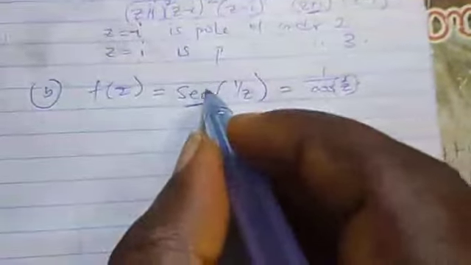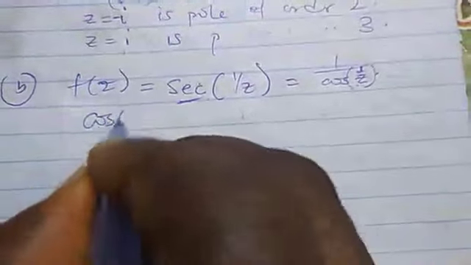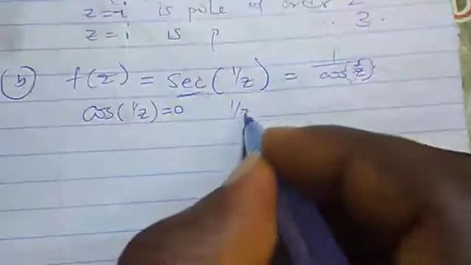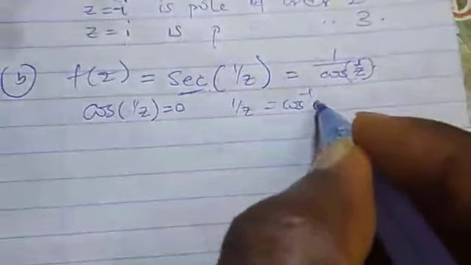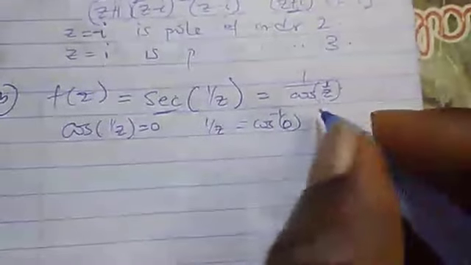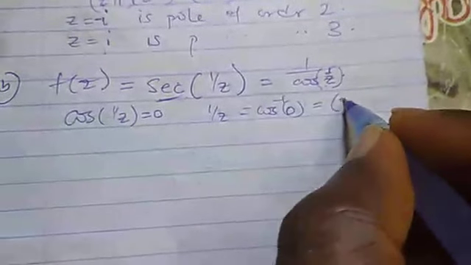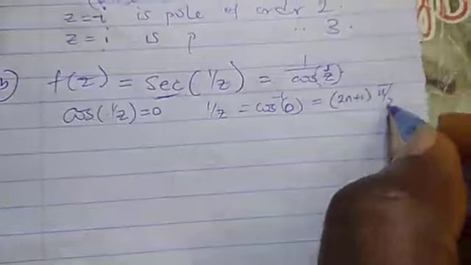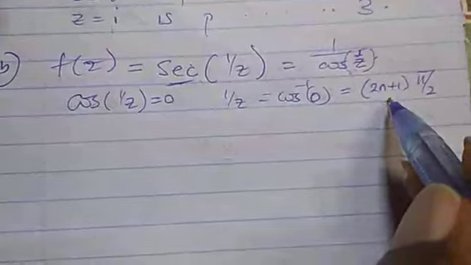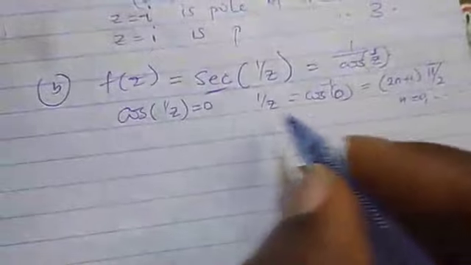Now, to know the singular point of this, we need to equate the denominator to 0. That is, cos of 1 over z, we equate it to 0. When we equate it to 0, 1 over z will be arc cos 0, and arc cos 0 we know is 90 degrees. But it's not only 90 degrees that will be there. That will be odd numbers times pi over 2, where pi over 2 is our 90 degrees, for n equal to 0 to infinity. So that is our z.